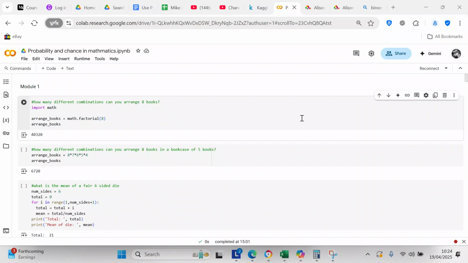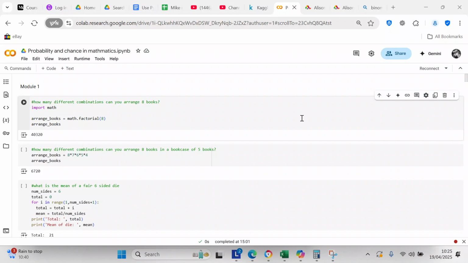So the first video is we're going to be covering Module 1. So we've got a question of how many different combinations can you arrange 8 books. So we're doing this in Python, and we're using Google Colab to write these programs. So we're going to import math, which is an inbuilt library in Python. So arrange books equals math.factorial 8.